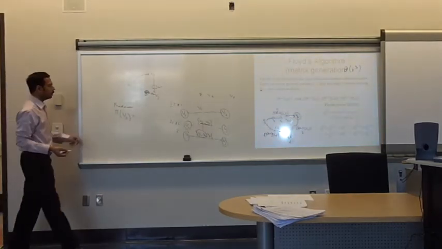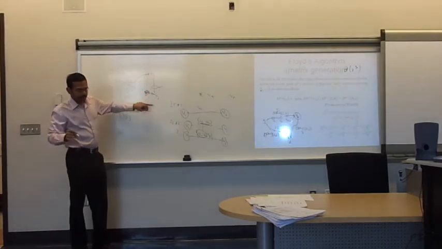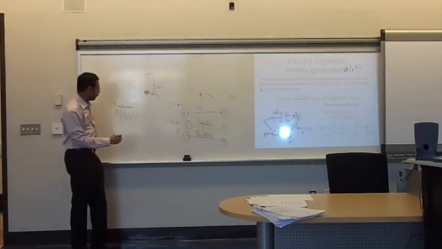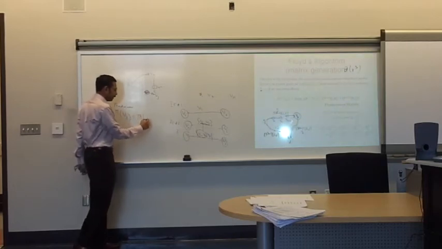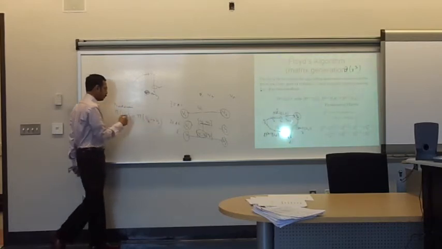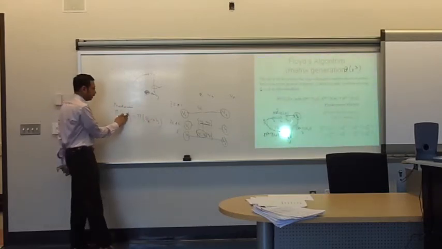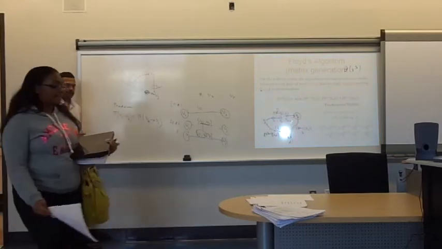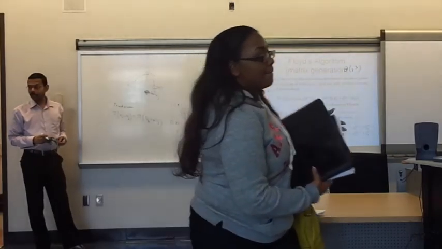So instead of this vertex, the vertex on the path from Vk to Vj would be the new predecessor. If we go through Vk, we have to reset the predecessor. Instead of this one, it has to be this one. So the predecessor has to be set like this. Whatever was the predecessor from Vk to Vj would now be the new predecessor from Vi to Vj. So the predecessor on the path from Vi to Vj is the predecessor on the path from Vk to Vj.